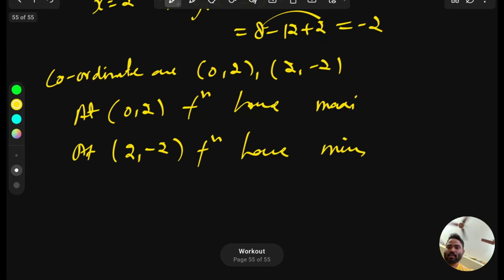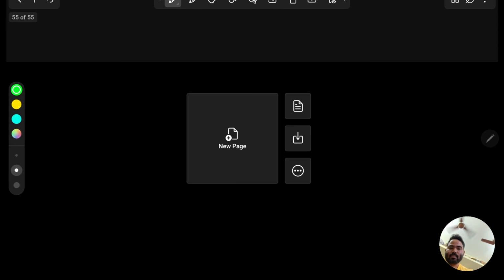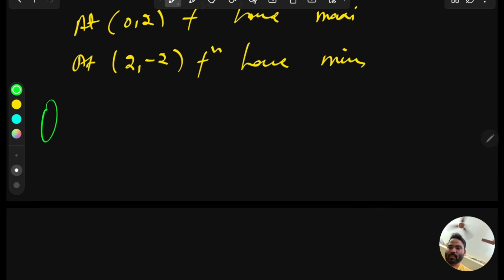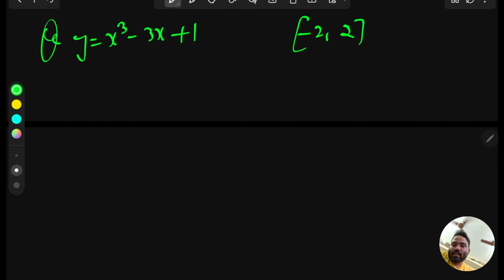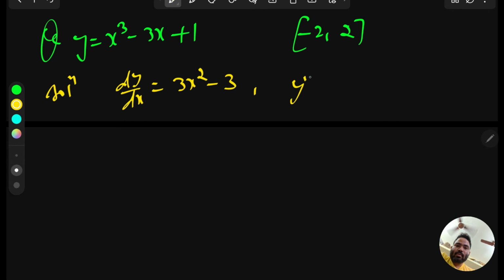Let's start with the question. x cube minus 3x plus 1, and the interval is minus 2 comma 2. So just find the critical points. Same thing we have to do. Solution: dy over dx equal to what? 3x square minus 3, and y double dash, meaning d2y over dx square, is what? Just differentiate one more time. So this will give you 6x. So now you get it.